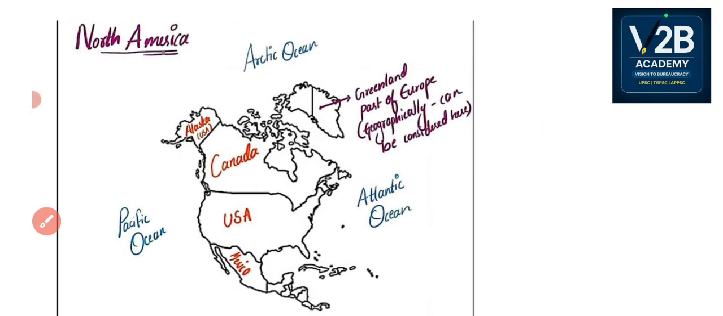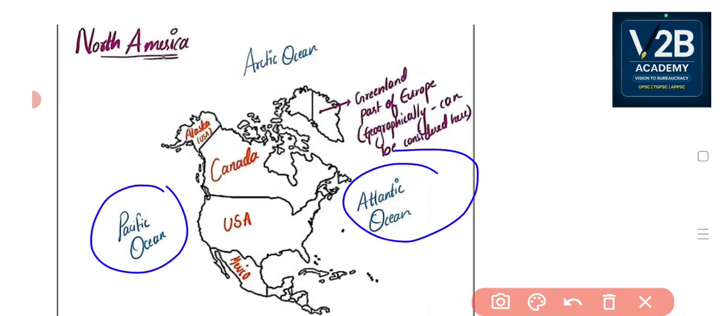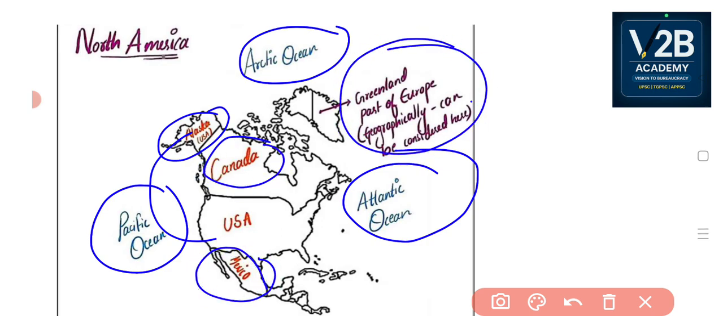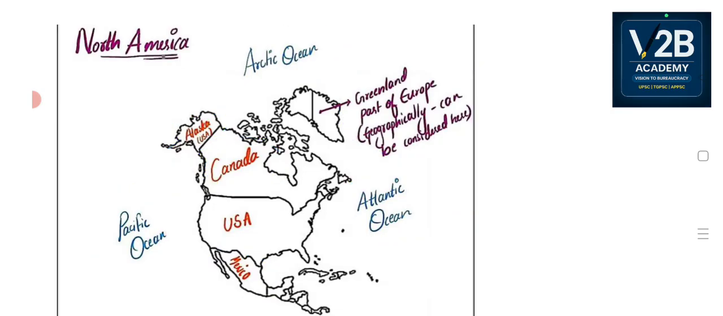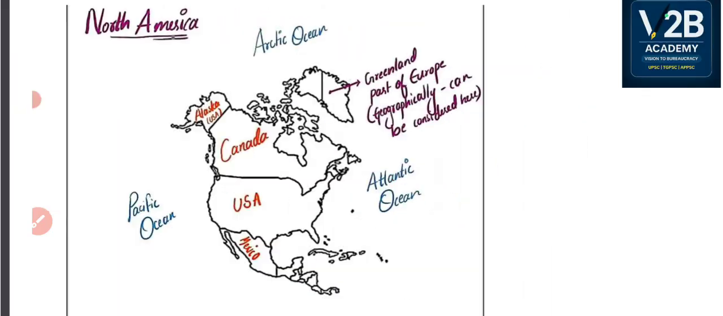I'll repeat it again. Here lies the Pacific Ocean, to the east lies the Atlantic Ocean, to the north lies the Arctic Ocean, and there are other countries that you have to see, like Alaska. Alaska belongs to USA, then Canada, then Mexico. And here is Greenland, which is geographically part of North America, but politically it's part of Europe. Okay, now let me make you learn some of the islands which are there. Here you can see some islands, right?